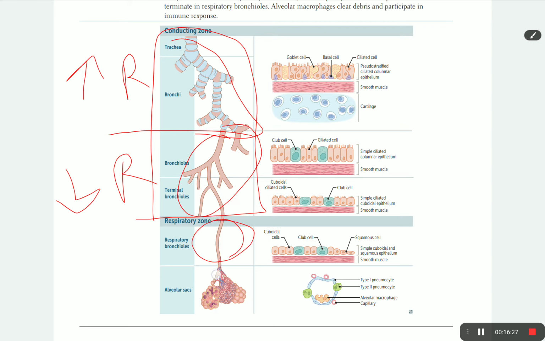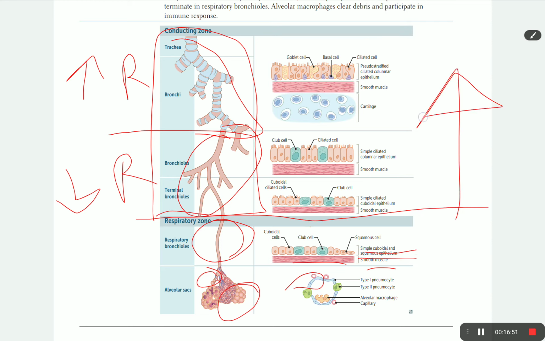Then respiratory bronchiole, alveolar duct, and the alveoli. The alveoli are composed of simple squamous cells, type 1 pneumocytes. The respiratory bronchiole has smooth muscle, squamous epithelium, and simple cuboidal cells for secretion. Cilia are not found in the respiratory zone, just in the conducting zone.